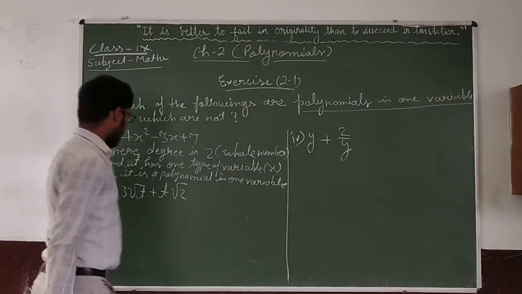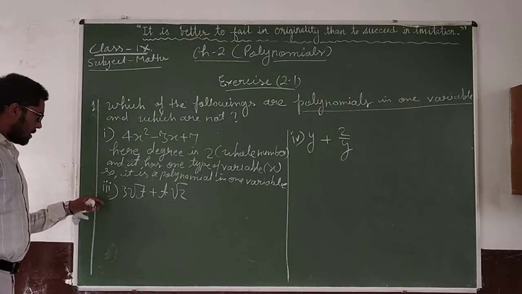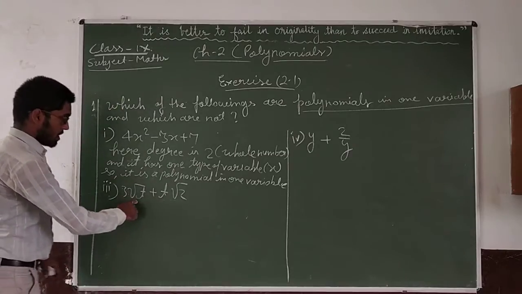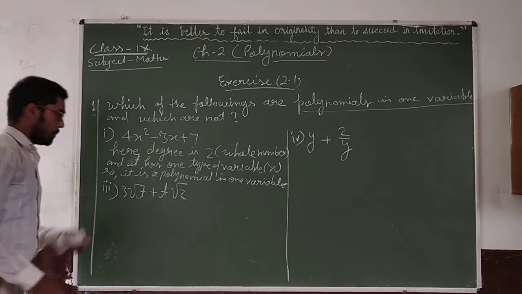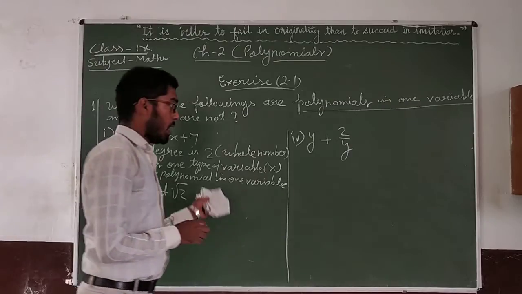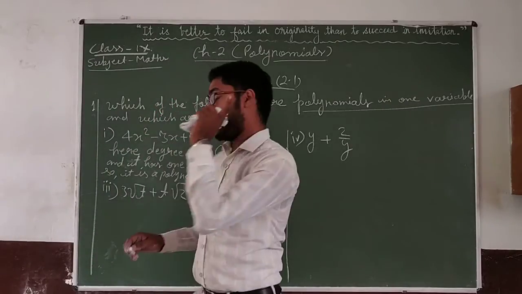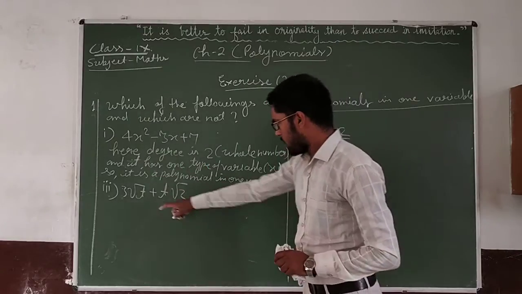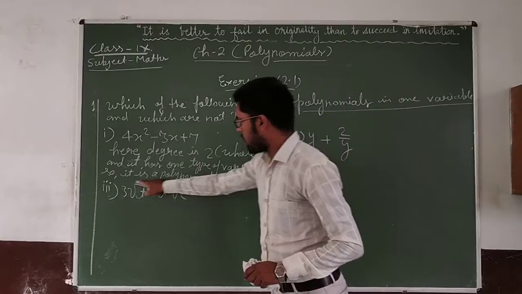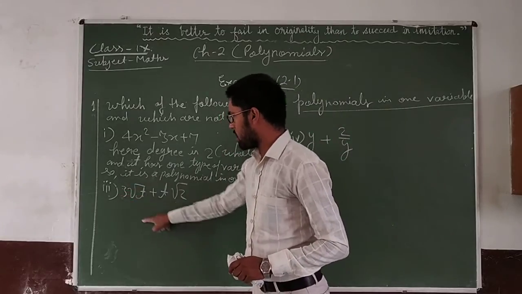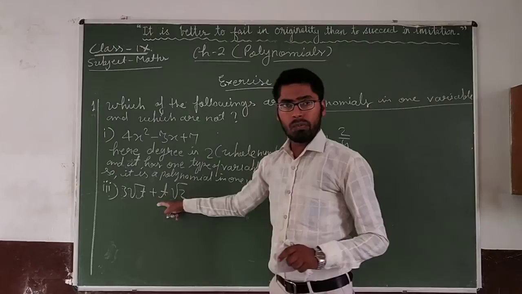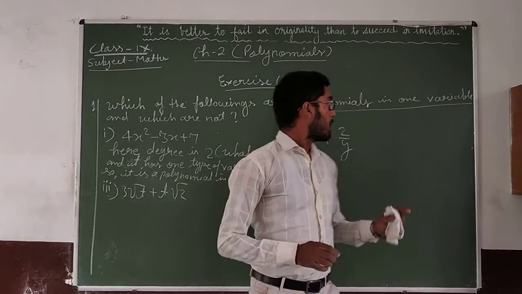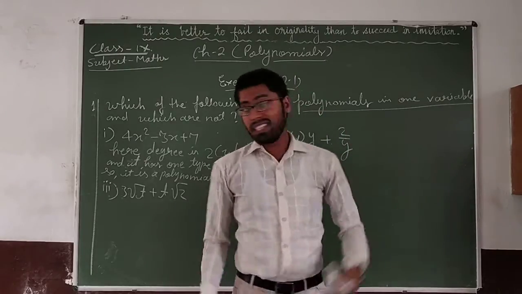So let us check. We see the third part of the same question is 3 root t plus t root 2. Here, first check, is it one variable? In the whole polynomial there is only one type of variable, only t. It means that it is in one variable. Now only one variable, but check, is it a polynomial or not?